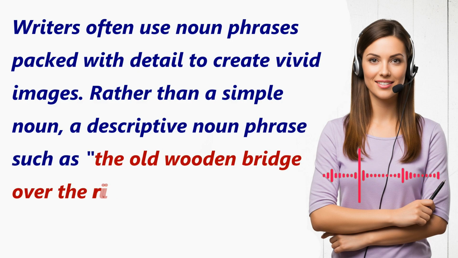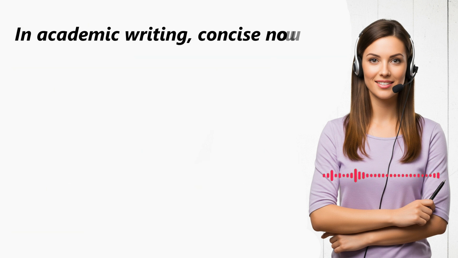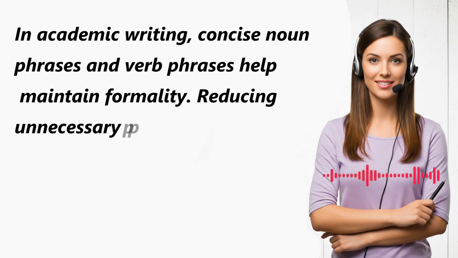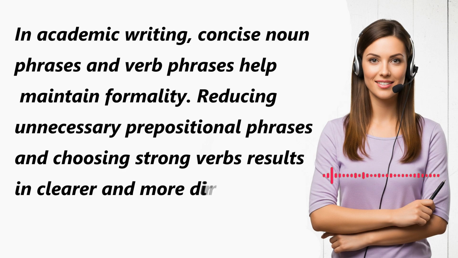Rather than a simple noun, a descriptive noun phrase such as the old wooden bridge over the river paints a clear picture. In academic writing, concise noun phrases and verb phrases help maintain formality. Reducing unnecessary prepositional phrases and choosing strong verbs results in clearer and more direct sentences.